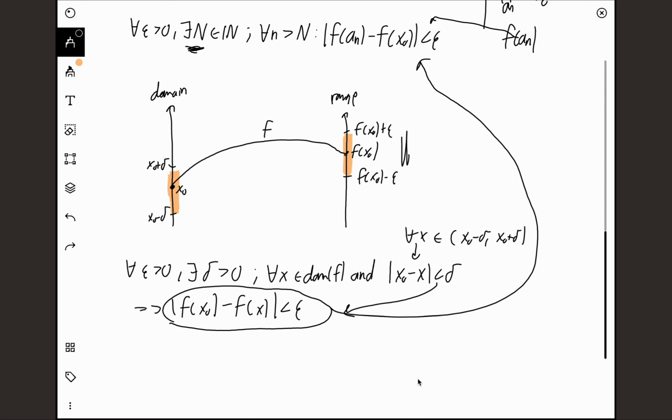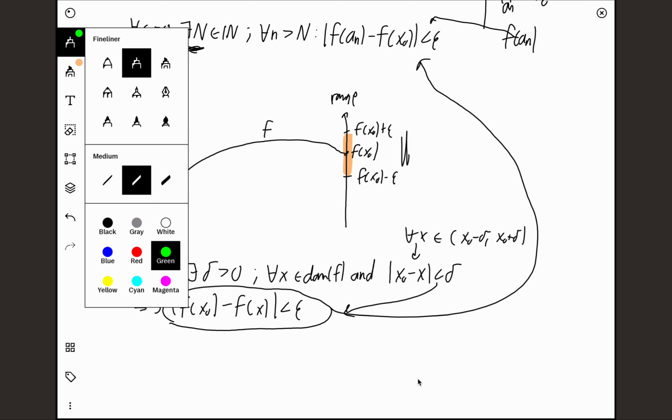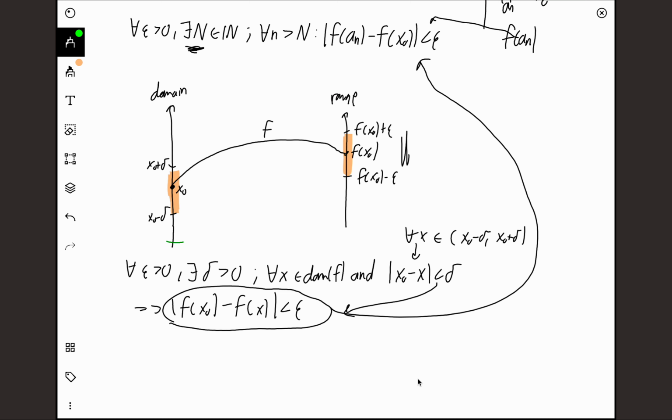First of all, we know that our sequence converges to the value x0. So if we imagine our sequence over here in the domain, let's write our sequence in green, it's going to have values and it's going to converge to the point x0. So we know that no part of our sequence can pass x0 plus delta. That's a fact, because it converges to the value x0.